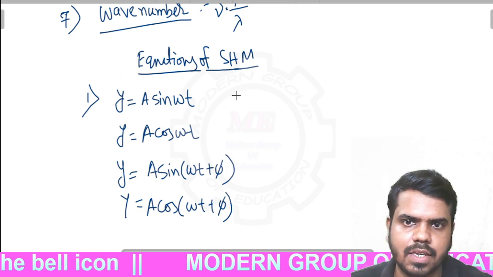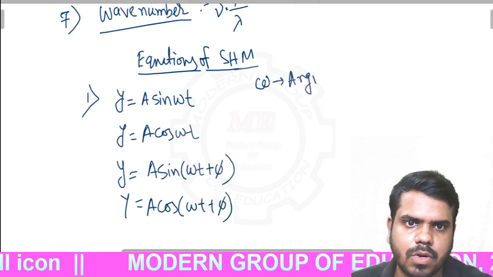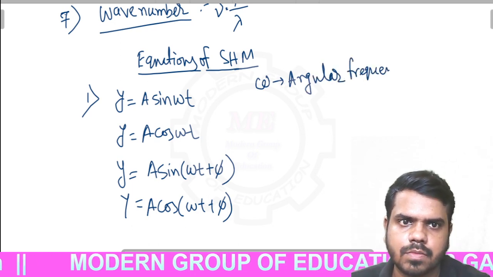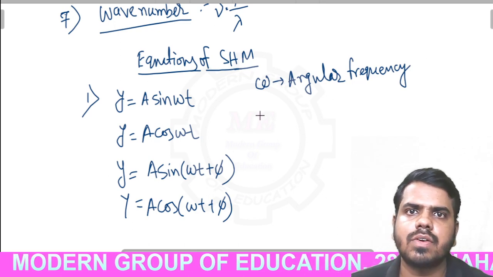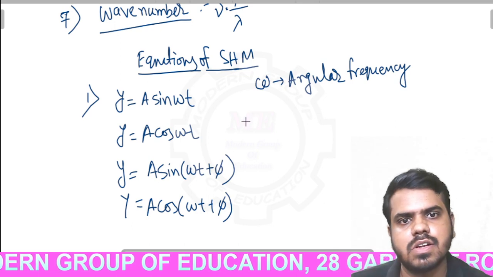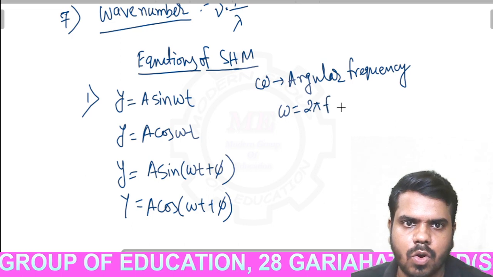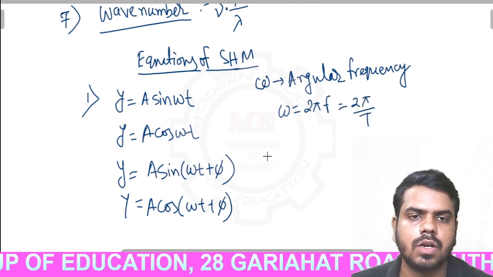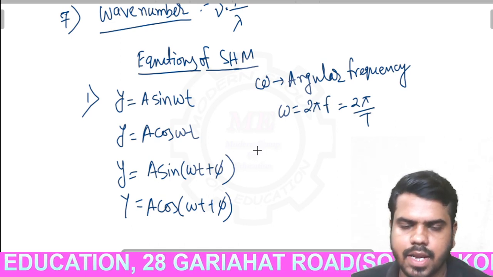So what is phi? What is omega? Omega is the angular frequency. Clear? The linear frequency is f and the angular frequency is omega. That means omega is equal to 2 pi f, or we can write 2 pi by T. 2 pi means in one complete oscillation the angle is 2 pi.